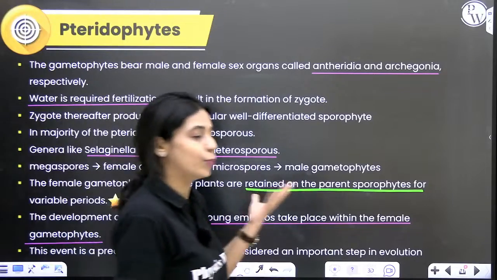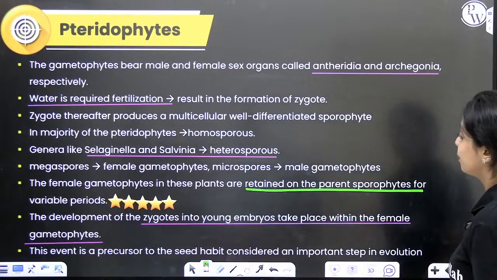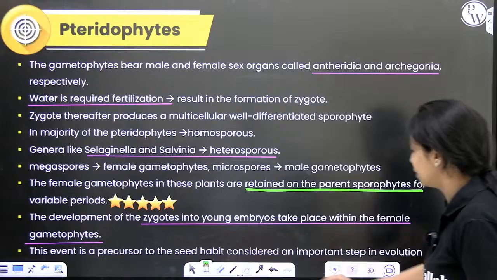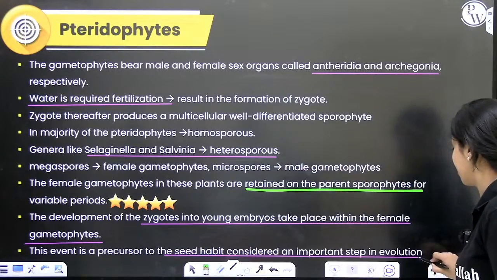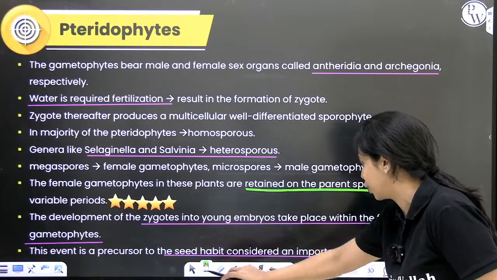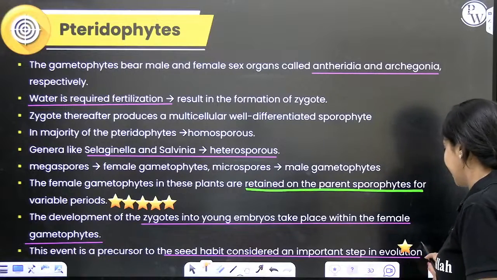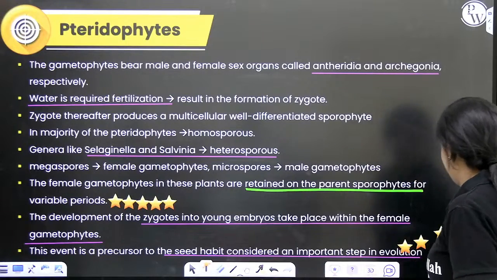This is a very, very important event in evolution of plants because this is the precursor to the seed habit that we see in gymnosperms and angiosperms. This is a very, very important point that you all have to remember regarding pteridophytes. Okay, now let's move on.